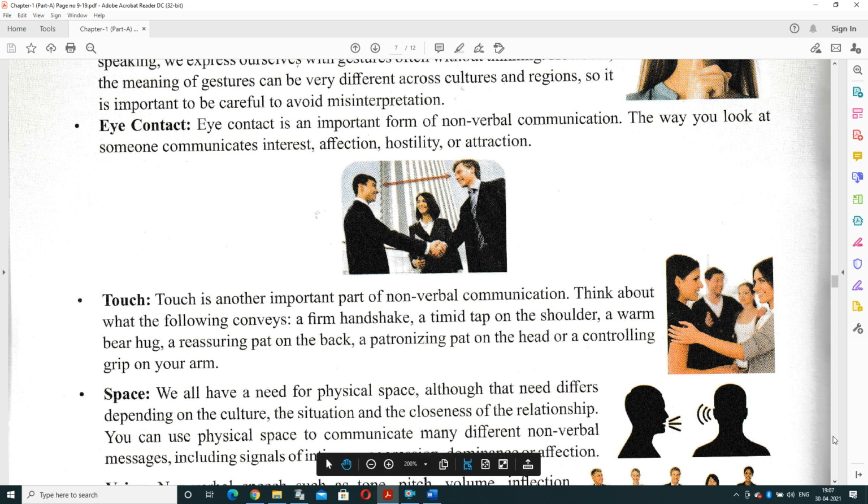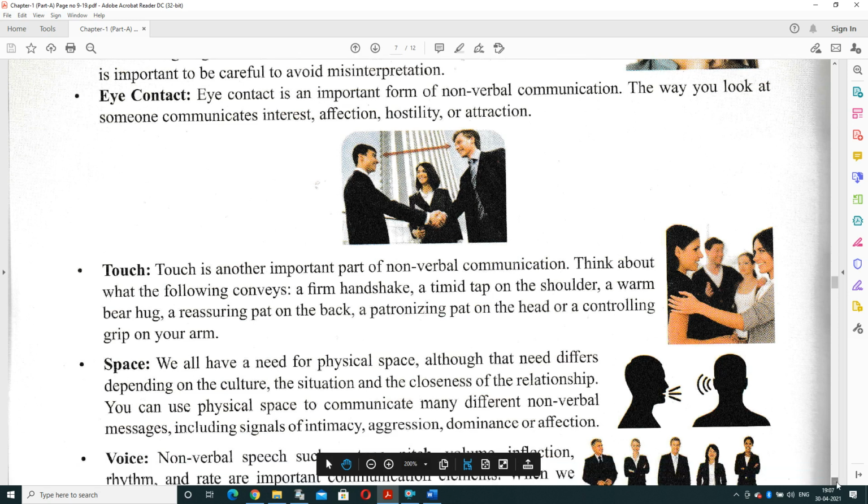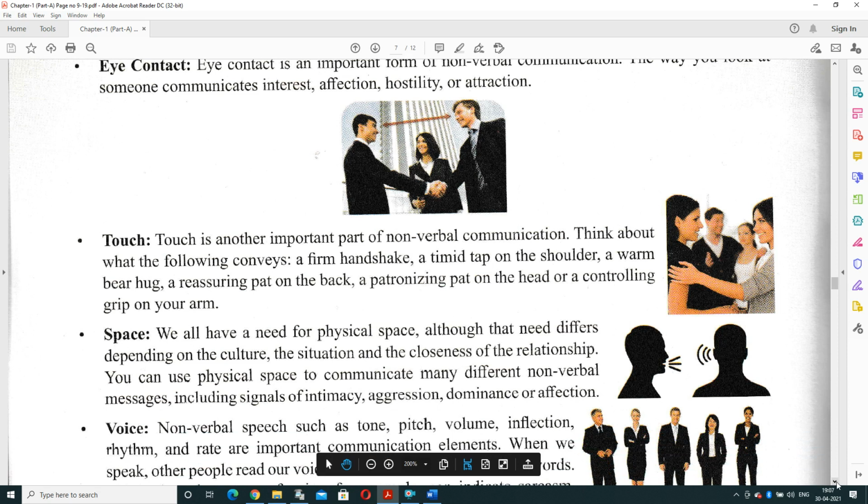And space. We all need some space. We need to maintain a gap, although that need differs depending upon the culture, the situation and the closeness of the relationship. You can use physical space to communicate many different non-verbal messages, including signals of intimacy, aggressiveness, dominance, or affection.